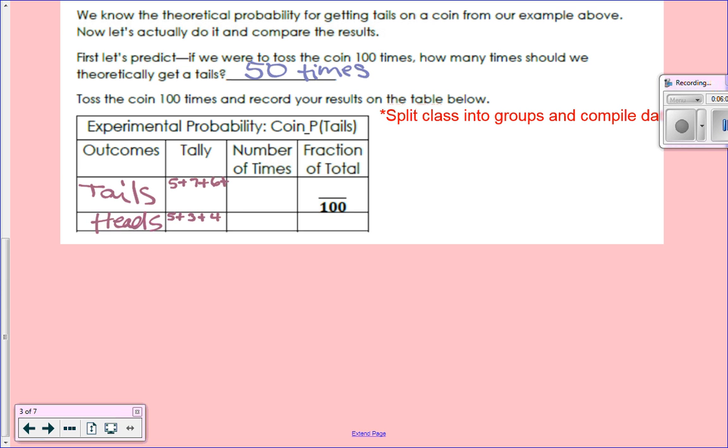I got 5 heads. Nice. All right, now we'll go on individual. I got 8 tails and 2 heads. I got 6 heads and 4 tails. Next. I got 3 tails and 7 heads. Okay. I got 4 heads and 6 tails. Next. I got 5 tails and 5 heads.